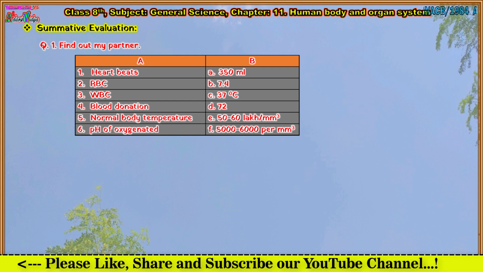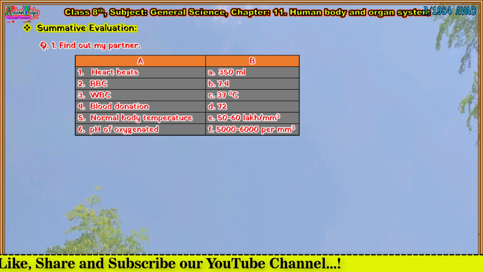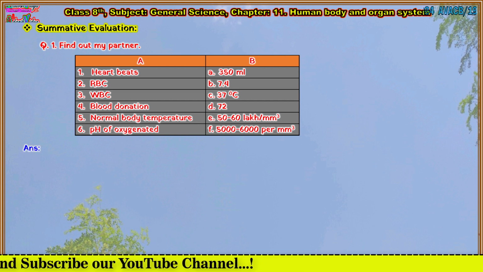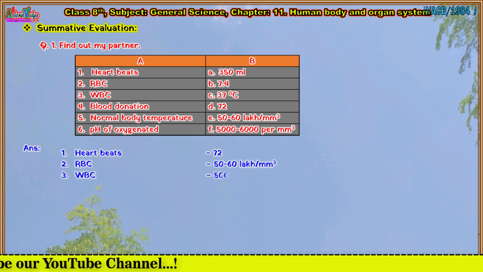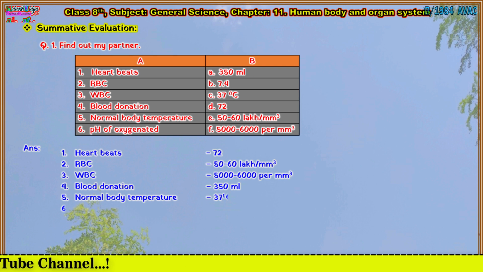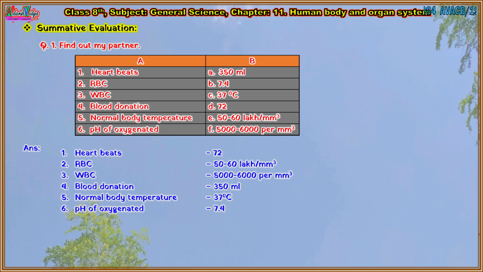F. 50 to 60 per mm3. Answer is: 1. Heartbeats, 72. 2. RBC, 50 to 60 lakh per mm3. 3. WBC, 50 to 60 per mm3. 4. Blood donation, 350 milliliters. 5. Normal body temperature, 37 degrees Celsius. 6. pH of oxygenated blood, 7.4.